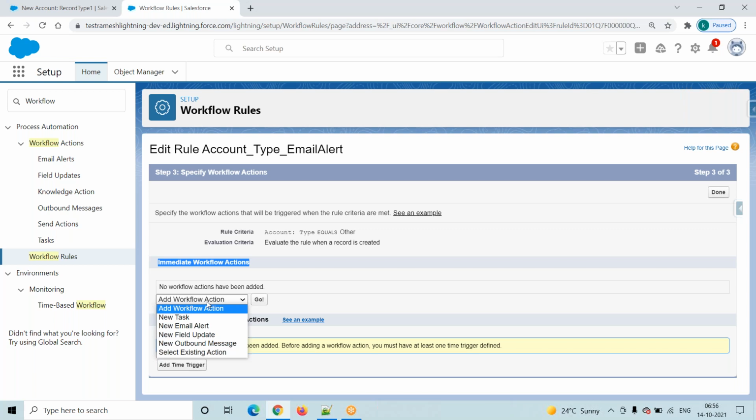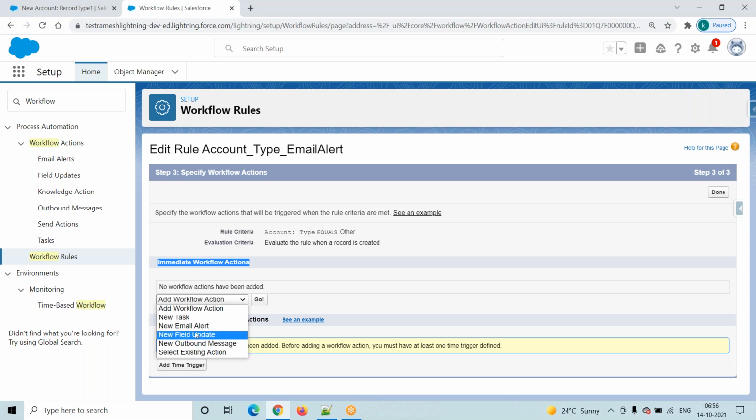Now go to here. This is a drop down list. How many actions are there here? New task, new email alert, new field update, new outbound message. Then select existing action. Here how many actions are there? One, two, three, four. Forget about the last one. Only four actions: task, email alert, field update, outbound message.